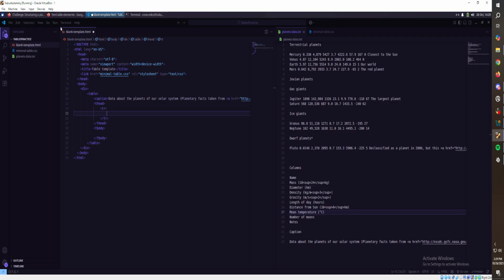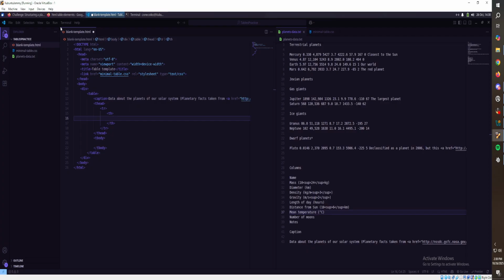Let's see. So it's table row, and TR defines a row. Then we want to do TH, eh? Okay, so TH. So this is a table heading.